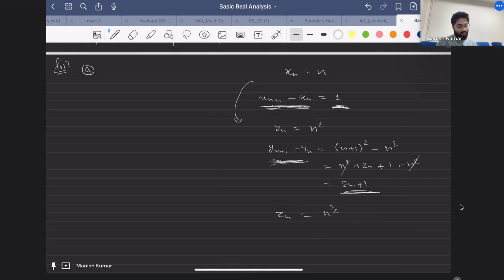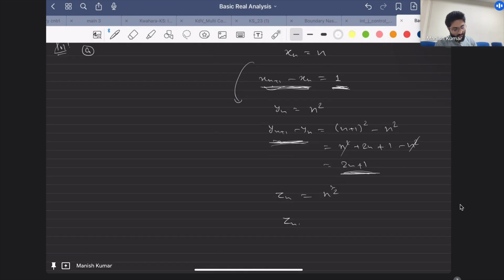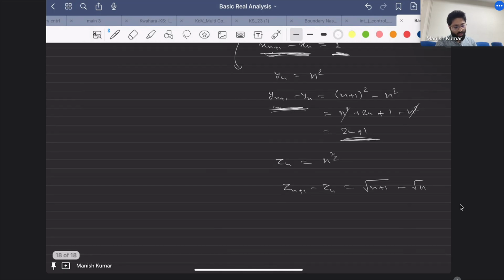Can you tell me what will be the behavior of z_{n+1} minus z_n? It will converge to 0, right? Yes, sir. Once you rationalize this, what you get is (n+1 minus n) upon (root n+1 plus root n). So this numerator will give 1, and the denominator goes to infinity, so this goes to 0.